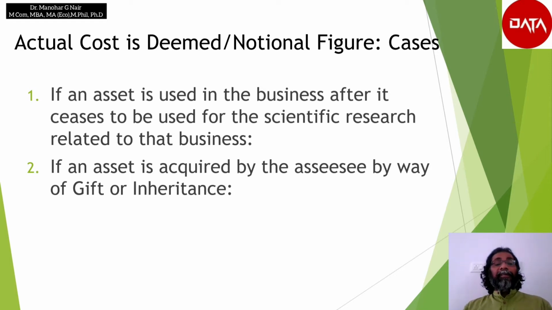That, so arrived at, shall further be reduced by the depreciation that would have been allowable to the assessee for the assessment year 1988-89 and subsequent years, as if the asset was the only asset in the relevant block on which depreciation is allowable.